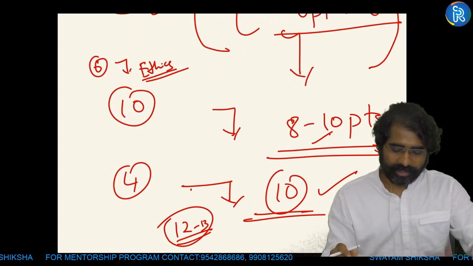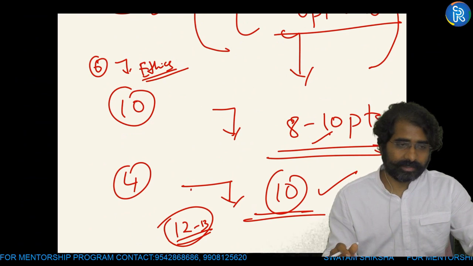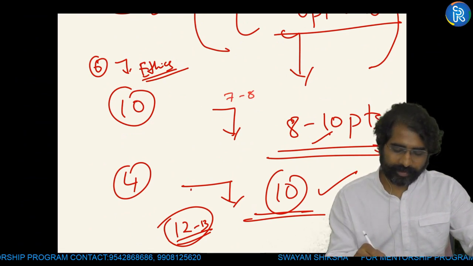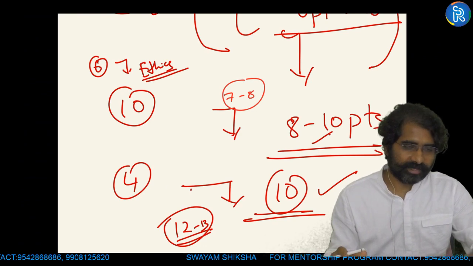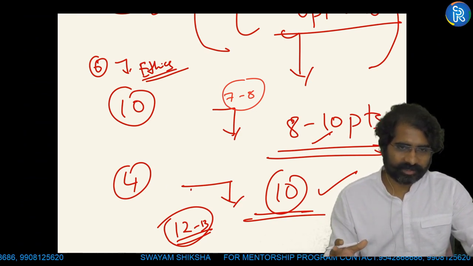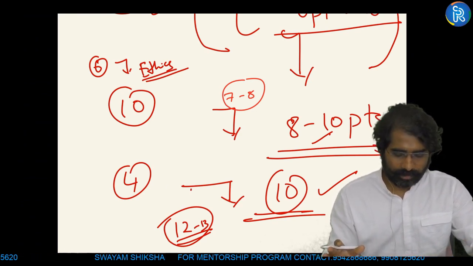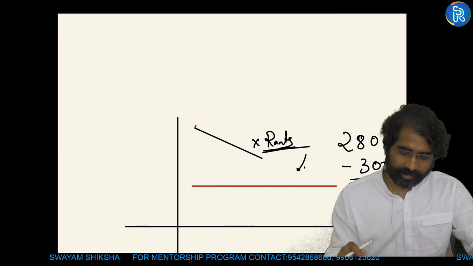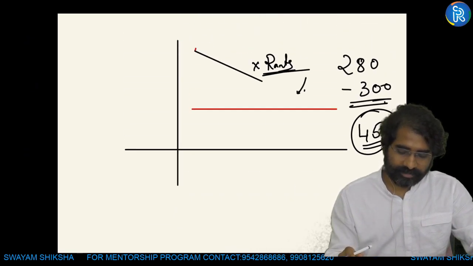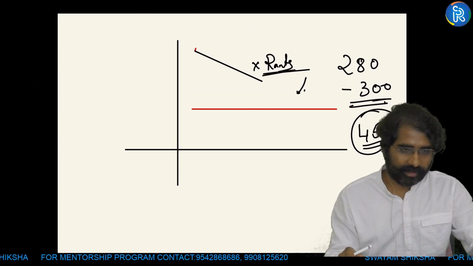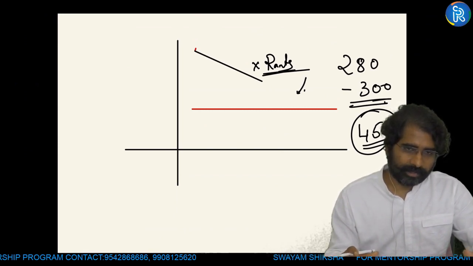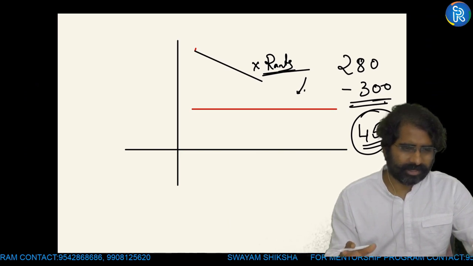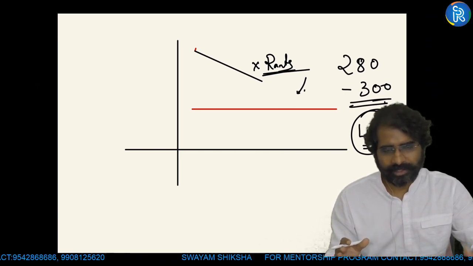Okay, another important aspect is if you're writing a 10 marker, you see to that there are at least 7 to 8 points. 8 to 10 points, very good. 7 to 8 different points, if they are there, definitely side headings are visible. He has to give you marks, no other option. Okay, then when you're talking about a 15 marker question, etc., you have to be very careful. You have to at least see that 10 to 12 points are visible, with a nice intro and a conclusion. Nice means a common intro and a decent enough conclusion.